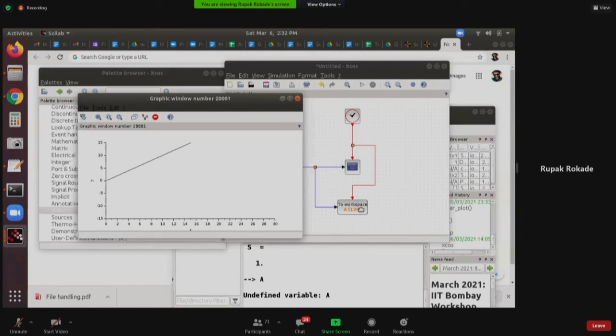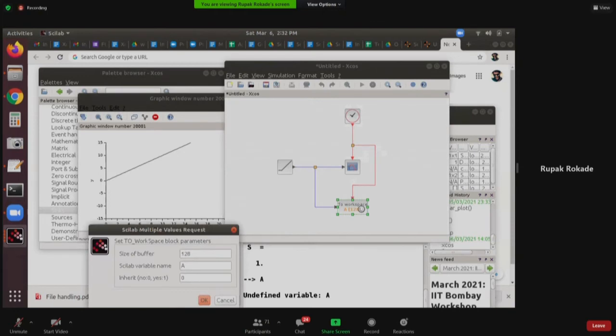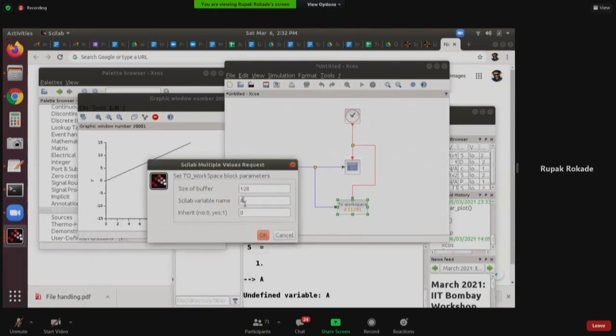And the workspace block did not complete. Apparently the To Workspace block reserves the variable A by default. Either I could have changed here or there, but because the To Workspace block uses A by default, I will not change that.